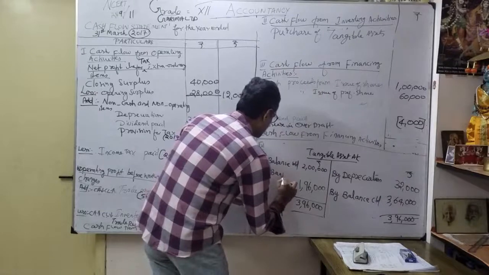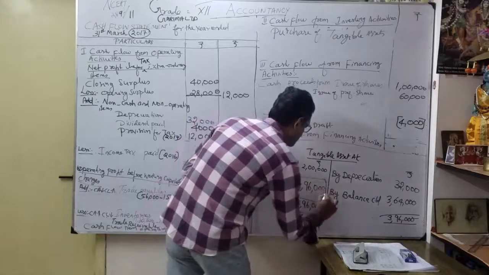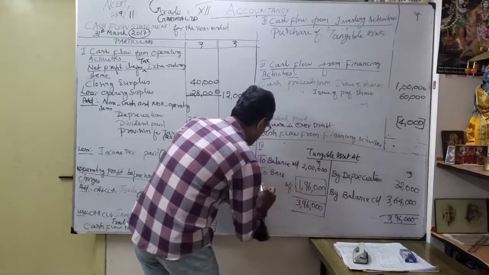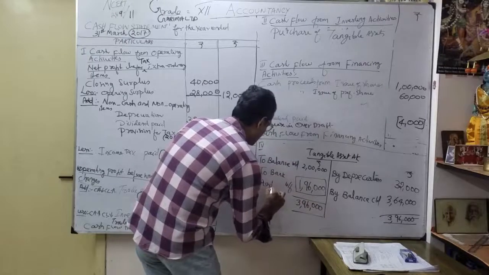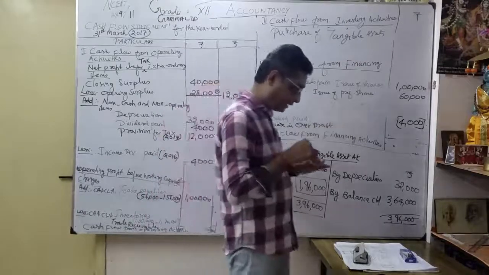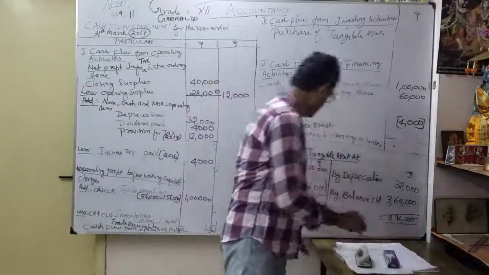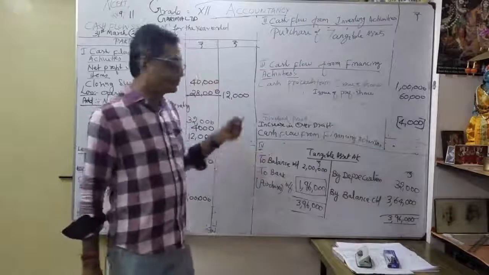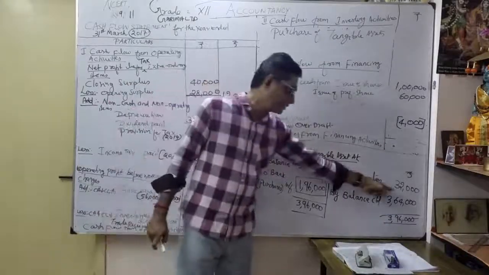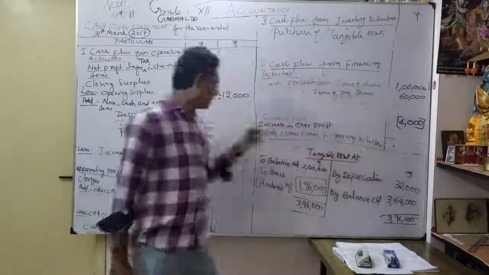You put a bar like this and write balance sheet figure. For better understanding, put it in the bracket: this is purchases of assets. That is very important. So we prepare the tangible asset account, and we give the effect of depreciation, 32,000. Immediately I have done it here.